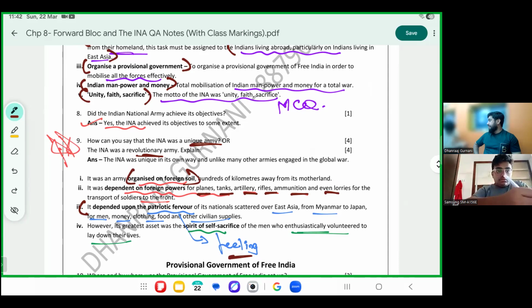Obviously, medicines and all these will also be needed. It is an army, people will get injured. However, the greatest asset was the spirit of sacrifice of the men who enthusiastically were ready to lay down their lives. In the end, people knew that they might die. Still, civilians were ready to join the war.